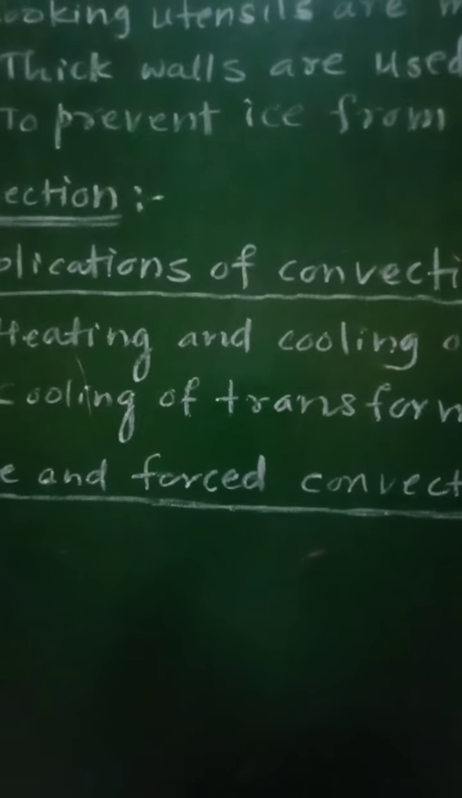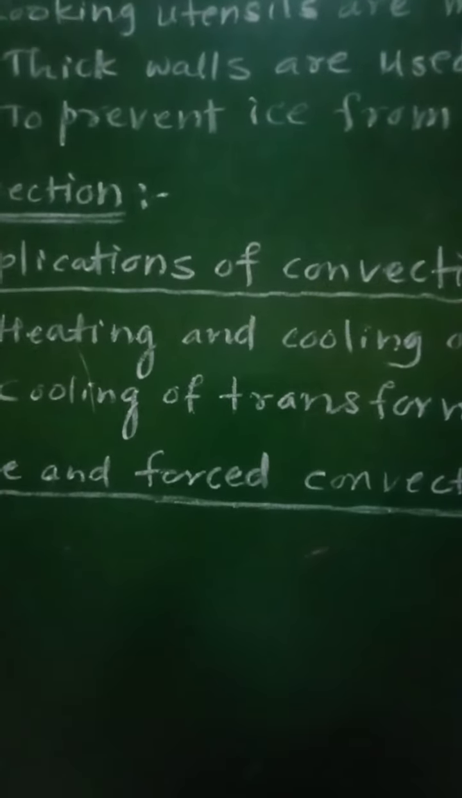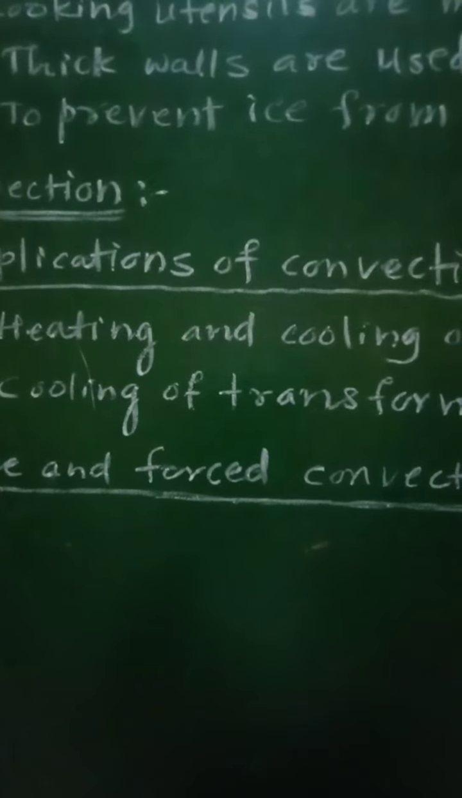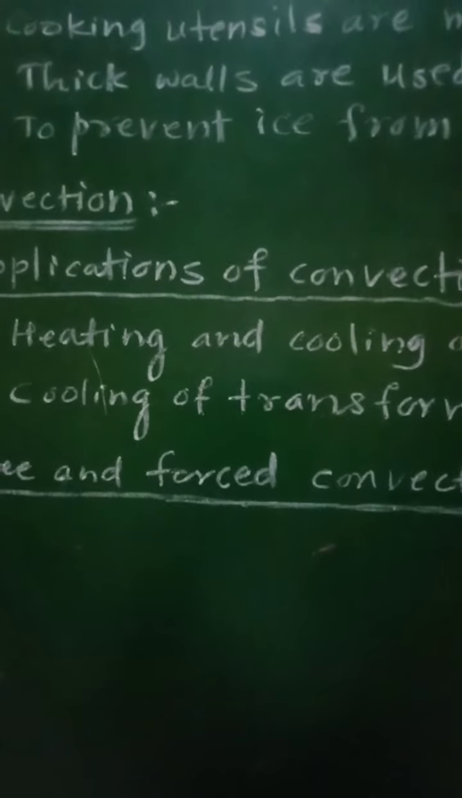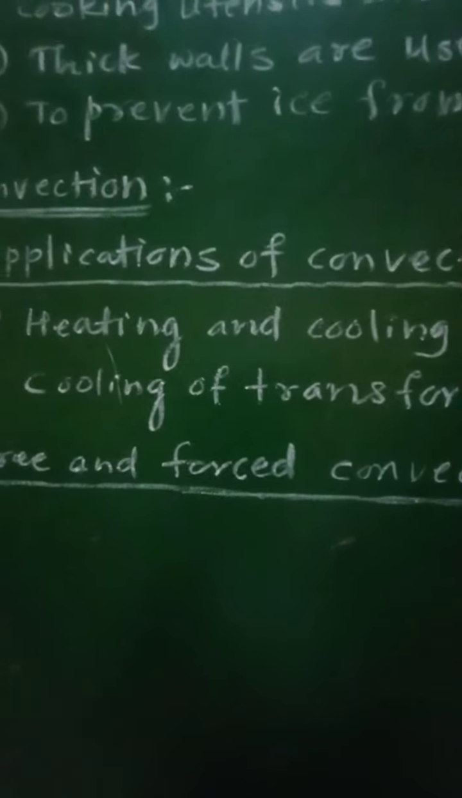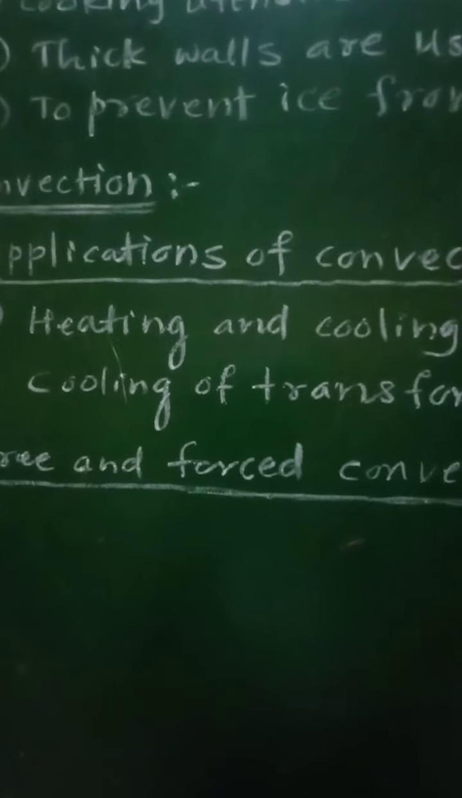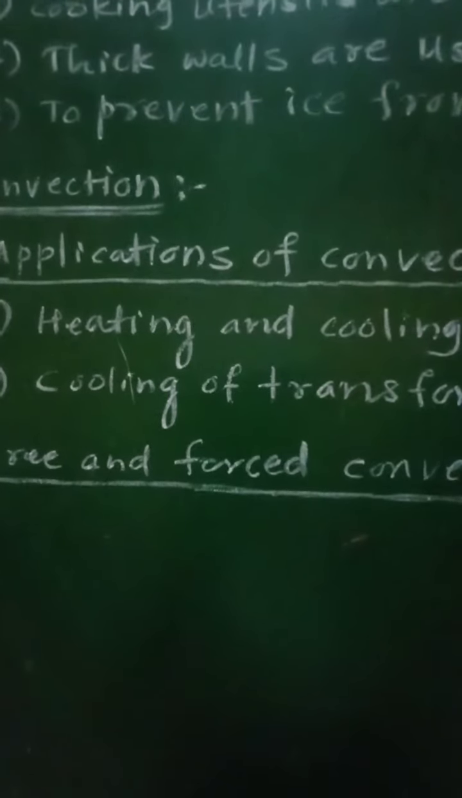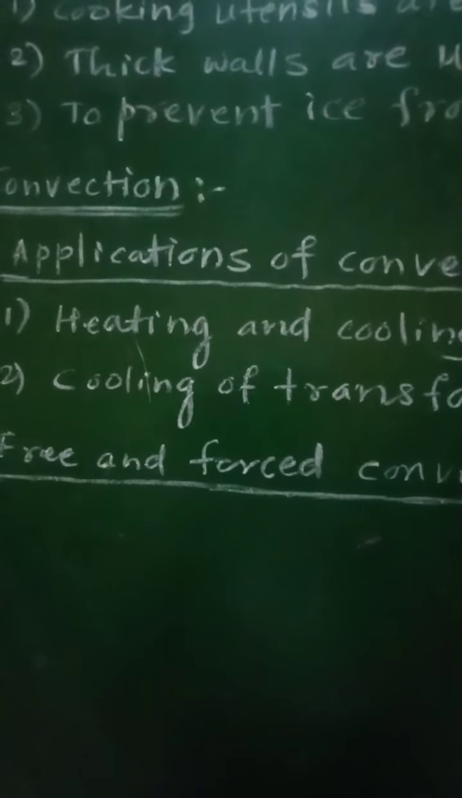Therefore, if we consider the first use, heating and cooling of rooms, we can say that the heating of a room by a heater is based on convection. So convection takes place during the heating of the room. In this process, the air molecules in contact with the heater are heated up.